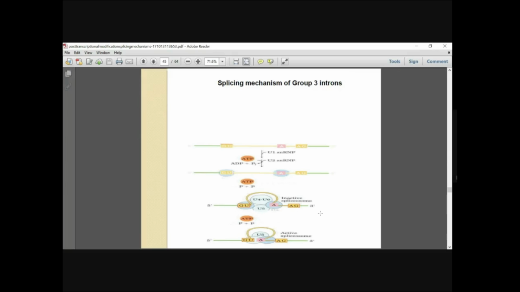So here the RNA splicing is catalyzed by a spliceosome formed from the assembly of certain complexes. What is a spliceosome? In a spliceosome, snRNPs together with non-snRNP proteins attach to the transcript.